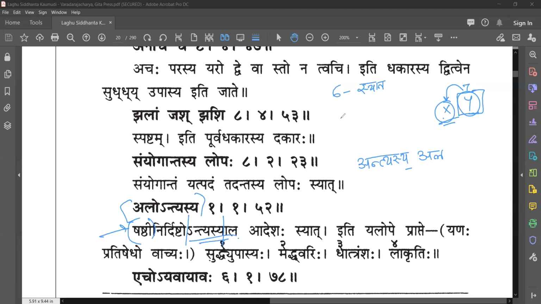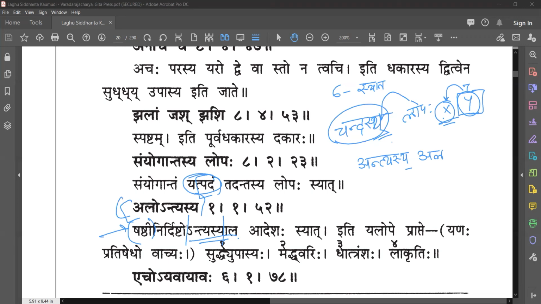In a word, because here you see, yat padam they have talked about previously. Padam means the whole word. They're not talking about a character, they're talking about the whole word. In that word, if you see a Shashti nirdishta, suppose you say Chandasya lopaha, just a crude example, then you cannot do the lopa of the whole thing. You have to do lopa only for the last member through this alontyasya.